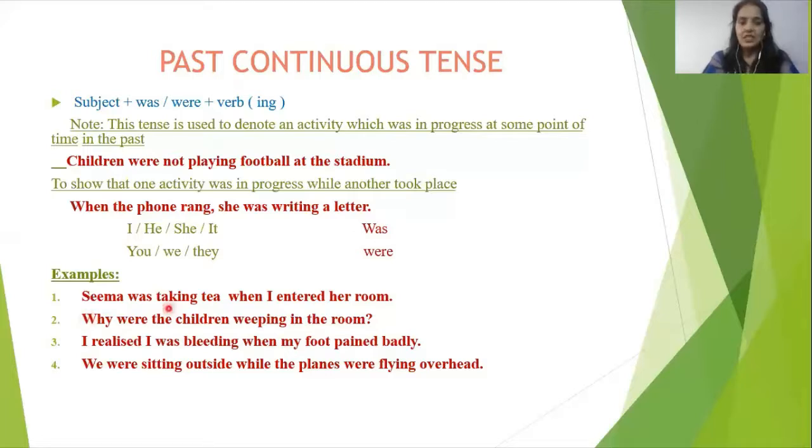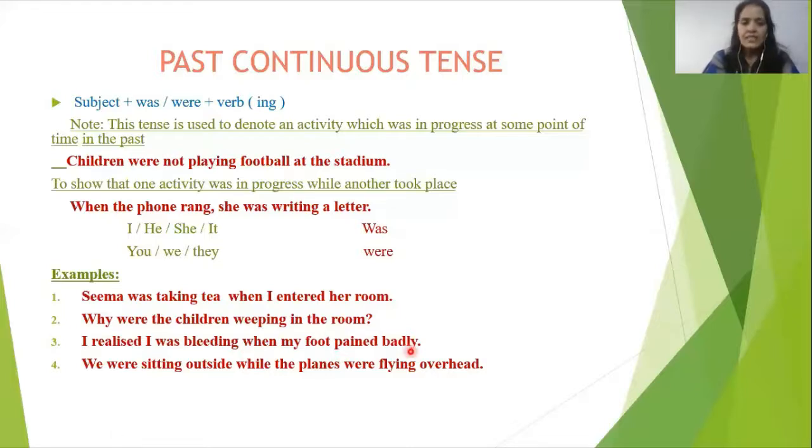Seema was taking tea when I entered the room. Again, two works are going on. Seema was taking tea. One work. This was in process. What was going on at that time? When I entered her room. Okay? When I entered her room, what was going on? Seema was taking tea. Why were the children weeping in the room? One action. Here is only one action. Interrogative sentence. I realized I was bleeding when my foot pained badly.